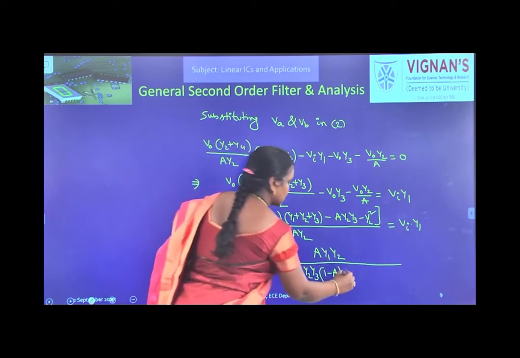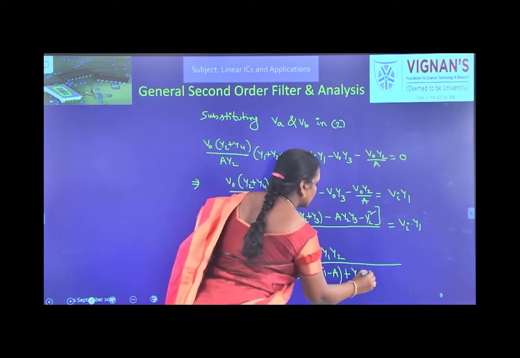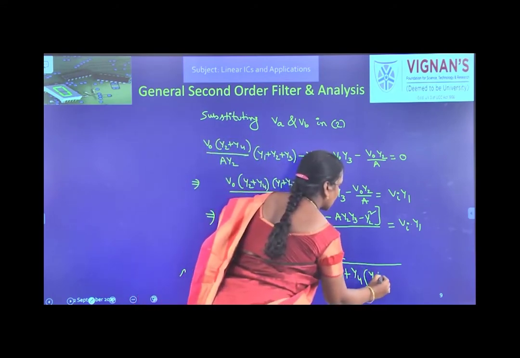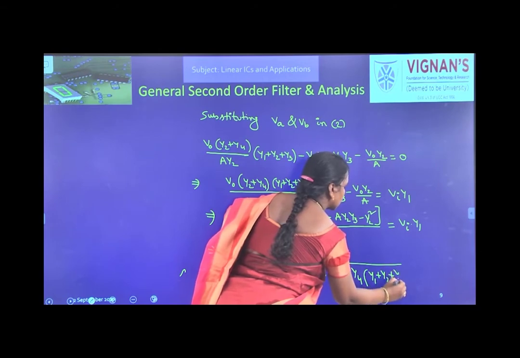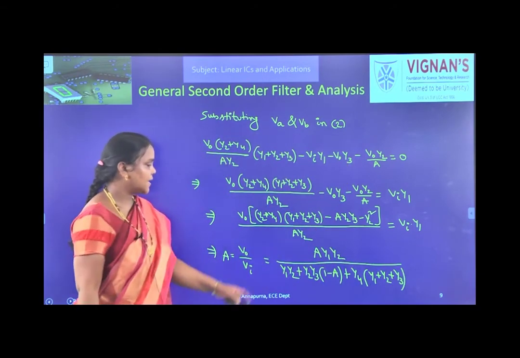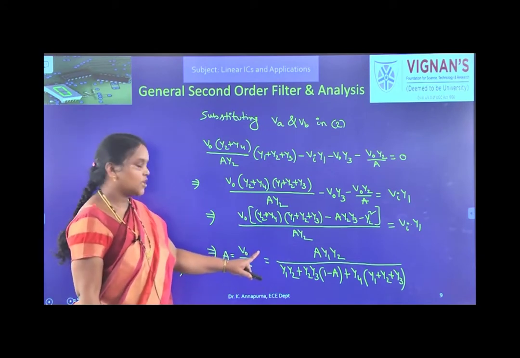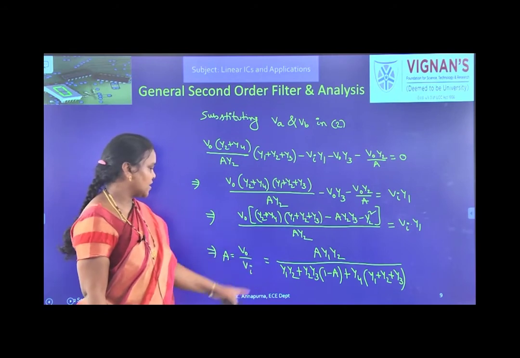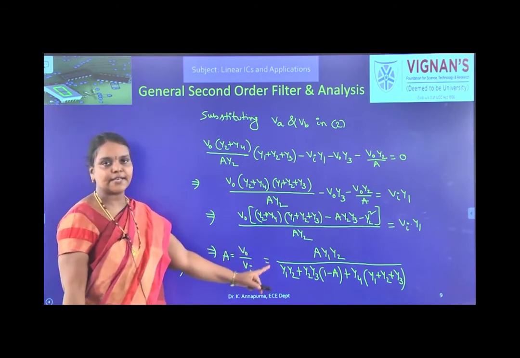Next plus Y4 into (Y1 plus Y2 plus Y3). So this is the expression for the generalized second order filter. The gain expression for the generalized second order filter, this is the expression.